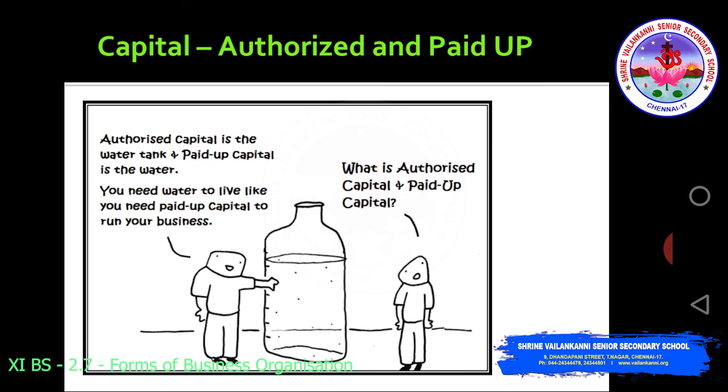The authorized capital is generally the maximum amount of money the company can raise over its lifetime. So you need not raise the entire money today itself. You will raise as the business progresses, right? Right now you would have required only 20 percentage of the authorized capital or 30 percentage of the authorized capital. That is called paid up capital.